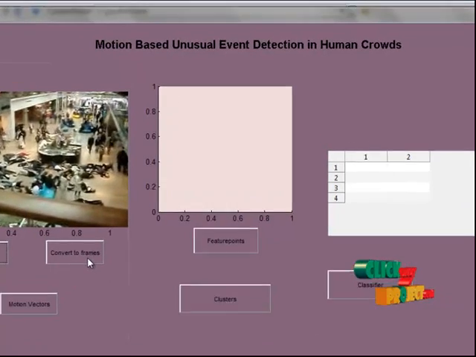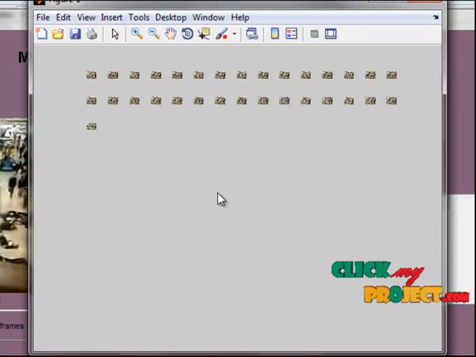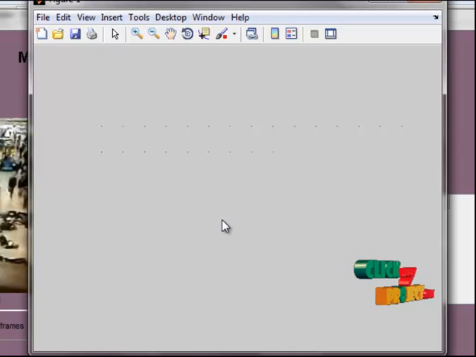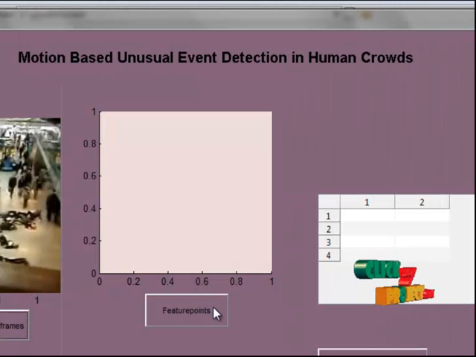And the next step is convert to frames. The loaded video is converted into frames. Each frame is displayed with the help of the subplot function. And the next step is finding the motion vector.